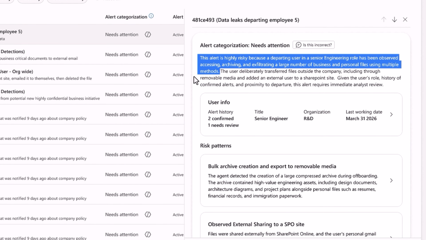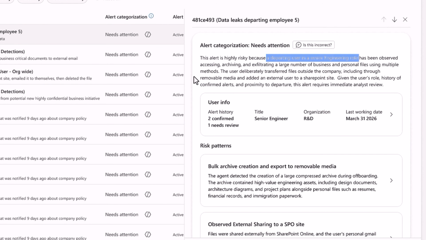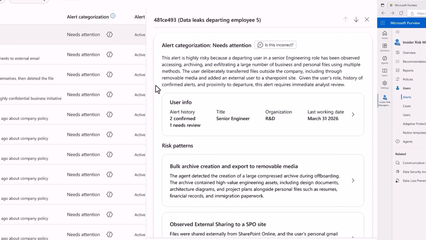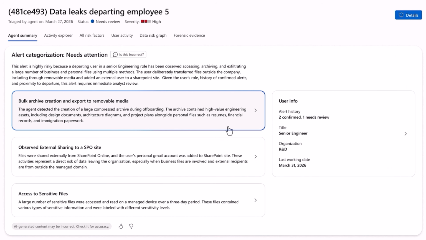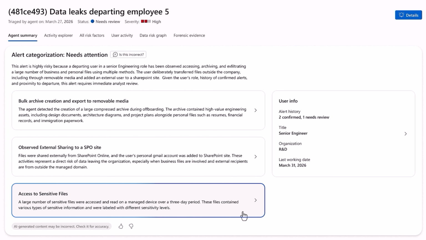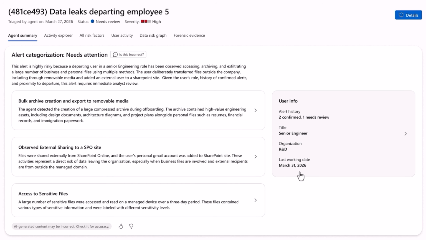First, the summary tells me why this alert is highly risky. It's flagging a highly privileged departing user, a senior engineer in fact, because it's observed their pattern of accessing, archiving, and exfiltrating both business and personal files using multiple methods. It's highlighting key activities: bulk archive to export data to removable media, observed external sharing to a SharePoint Online site, and access to sensitive files. Notably, their last working day is recorded as March 31st, and the alert was generated on March 27th, so we still have a few days to act before they leave our organization.